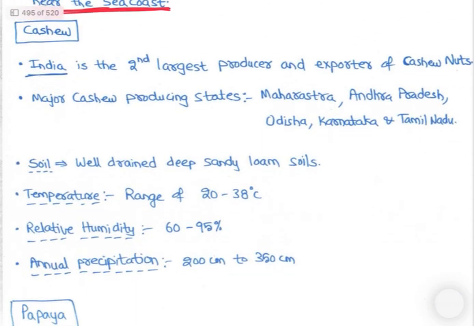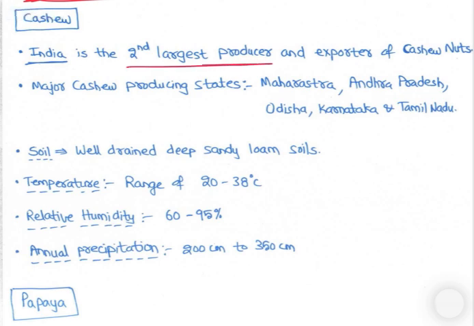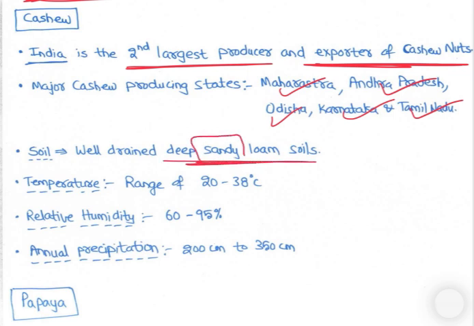Let's see. See, India is the second largest producer and exporter of cashew nuts, right? Major cashew producing states are Maharashtra, Andhra Pradesh, Odisha, Karnataka, and Tamil Nadu, right? So, soil needed is well drained, deep sandy loam soil. See, sandy soil is present near the coast, right? Temperature range of 20 to 38 degrees Celsius, right? Relative humidity is 60 to 95%. Annual precipitation is 200 centimeters to 350 centimeters, right?